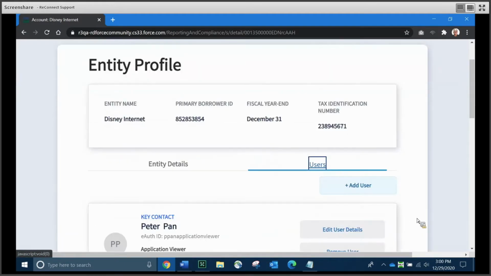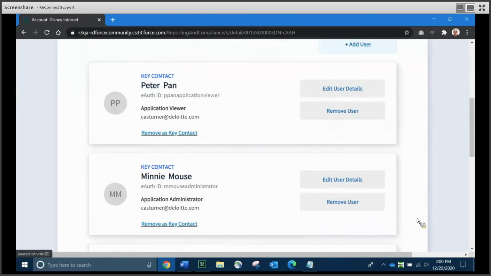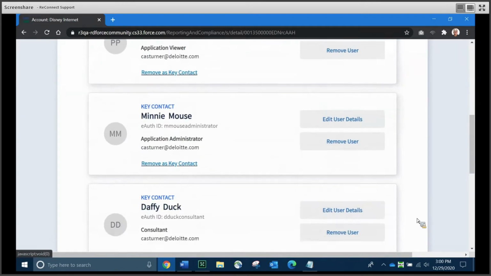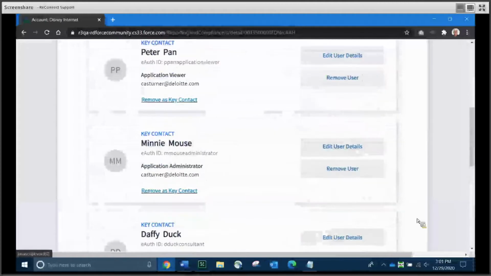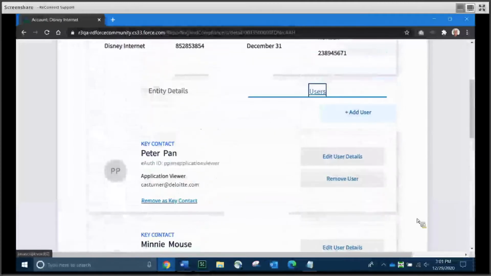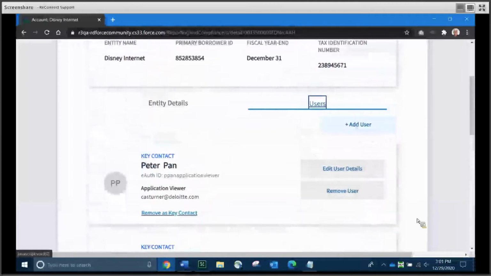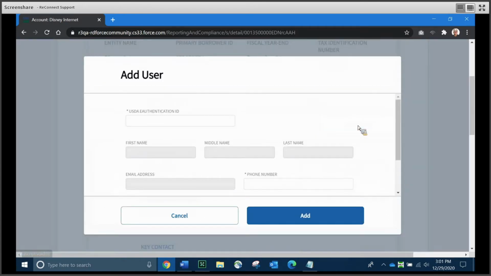If we switch to the Users tab by clicking on its name, this will pull up a list of all of the authorized users from your entity. You can see I'm scrolling down through my authorized users, and it shows you their security roles as well. This is also where a RepSign cert or an administrator can maintain the users. You'll notice that toward the top there is a light blue Add User button.